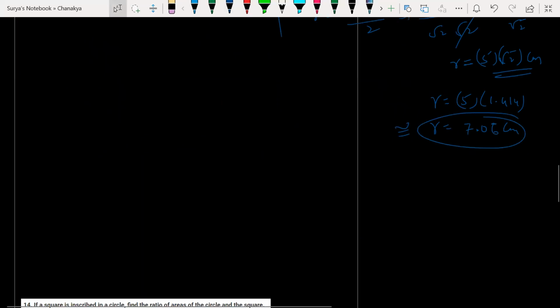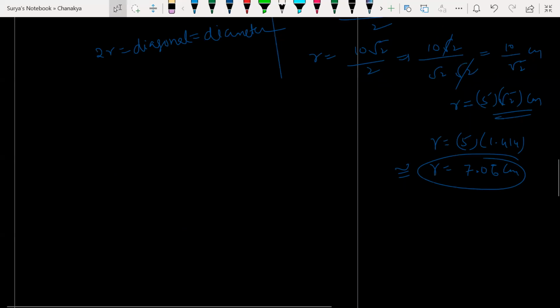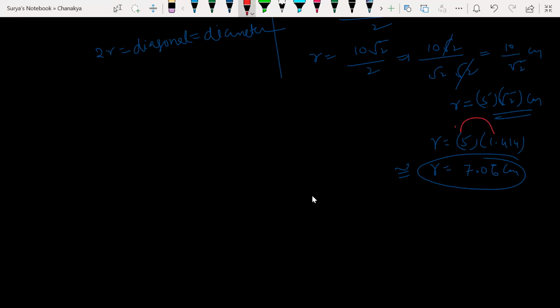We can just check it out. 7.06. How did I calculate it quickly? Look at how I did it: 14 into 5, how much? 70. So it will be somewhere 7.0 something. That's how I found that. So what is the area of the circle?